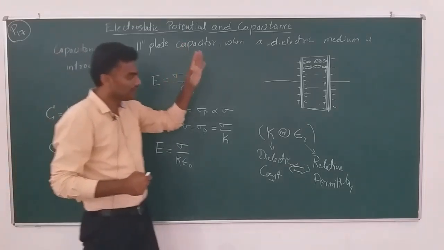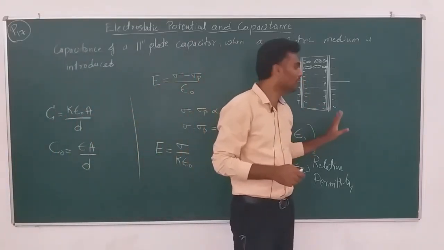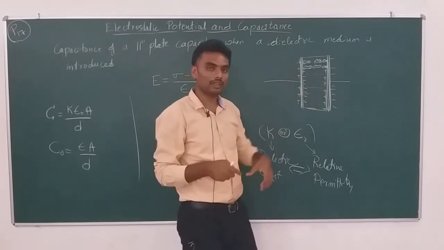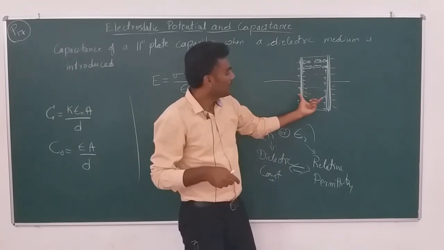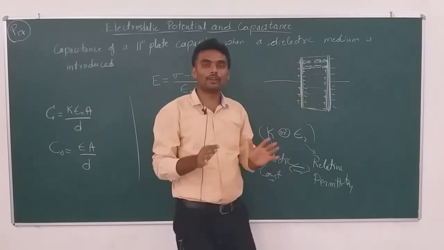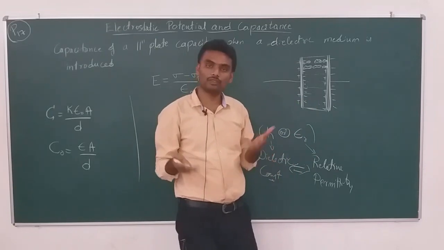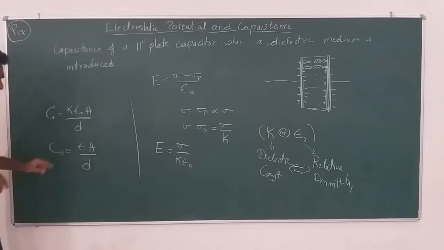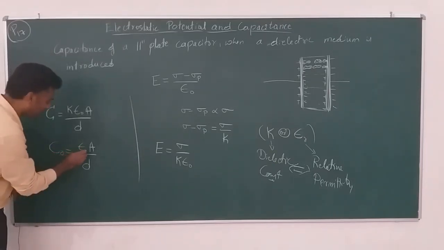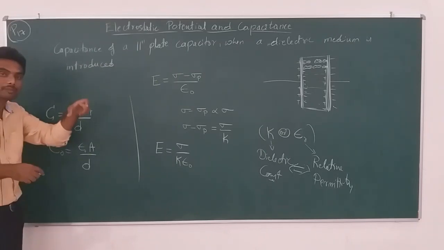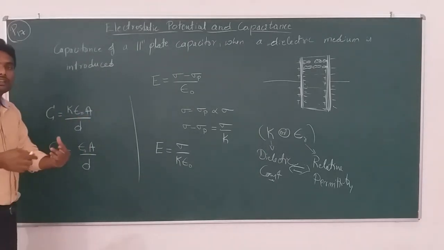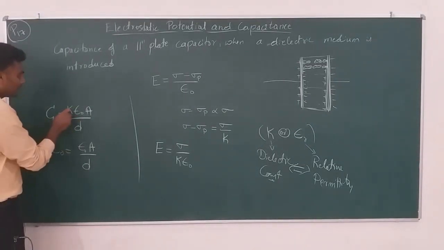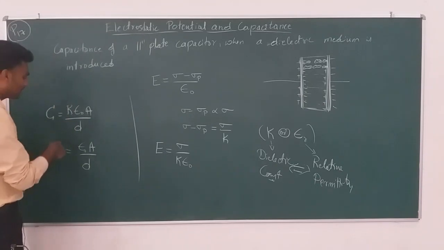If you choose the very same parallel plate capacitor, same area, same distance of separation, and you remove the dielectric medium, the expression of capacitance becomes C equals epsilon naught A by D, the previous derivation. Now the same capacitor has the capacitance epsilon naught A by D in the absence of dielectric medium, or in the presence of vacuum or air, right. So now I just want to define this k, that is why I am doing all these things.